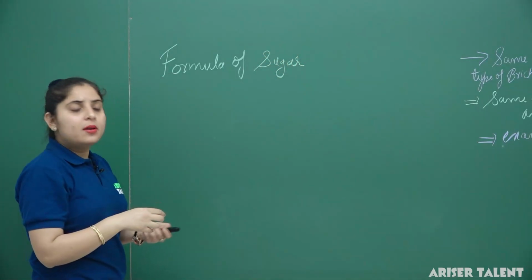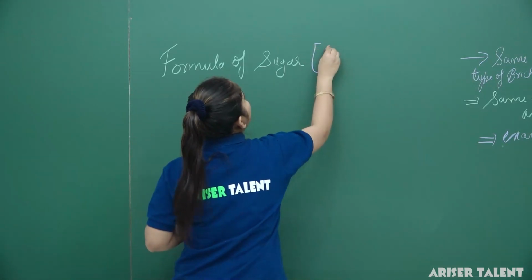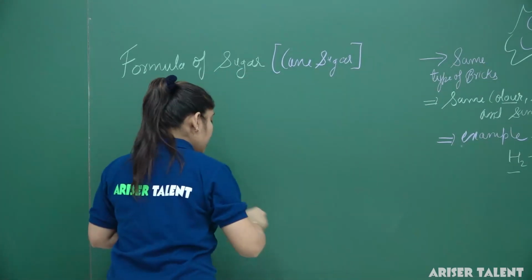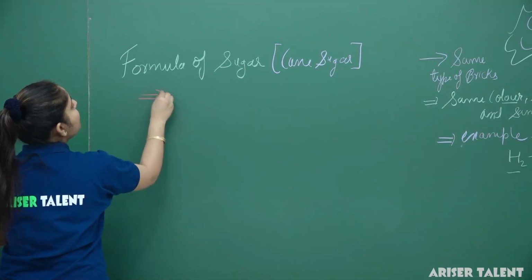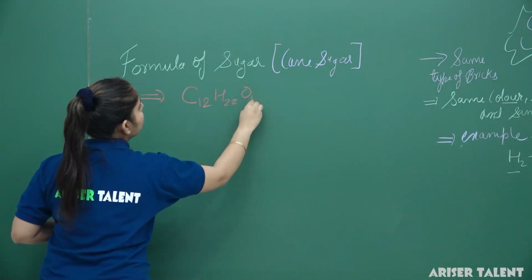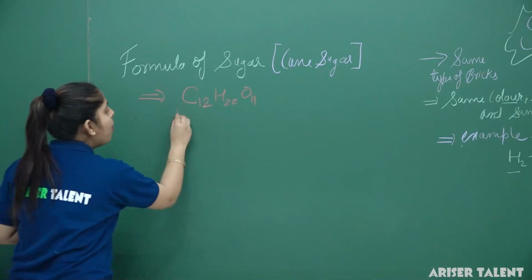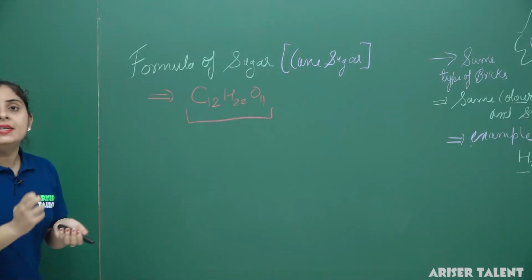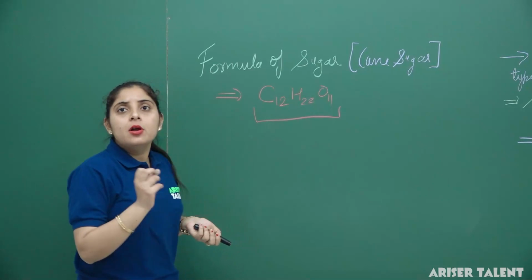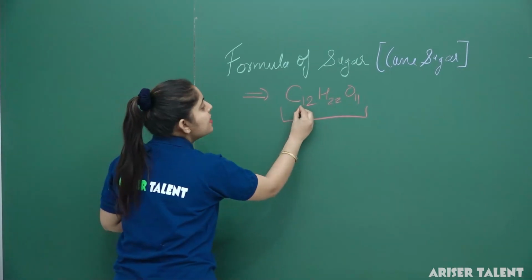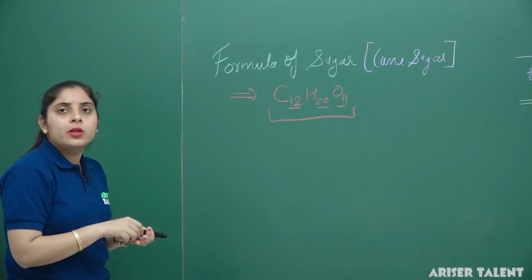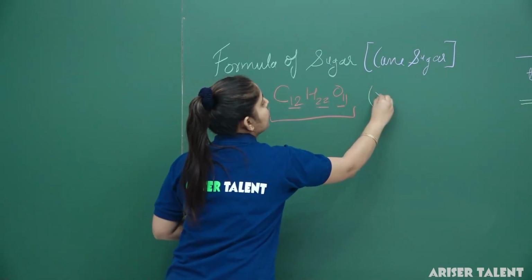We have a formula for sugar. We are considering cane sugar. So, the formula for cane sugar is C12H22O11. This is a general formula for sugar, but Dalton said that elements combine in a simple whole number ratio to give a particular product. But what we are actually looking at here is that these elements are not combined in the simpler form. So Dalton's atomic theory will fail to explain this point.